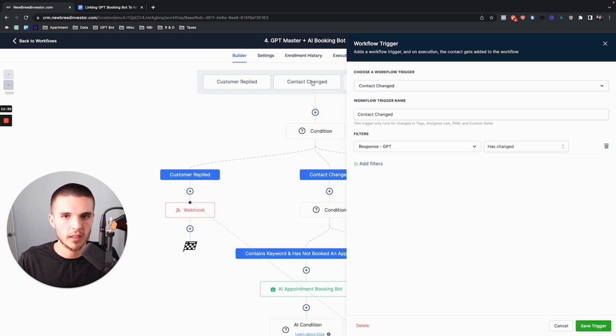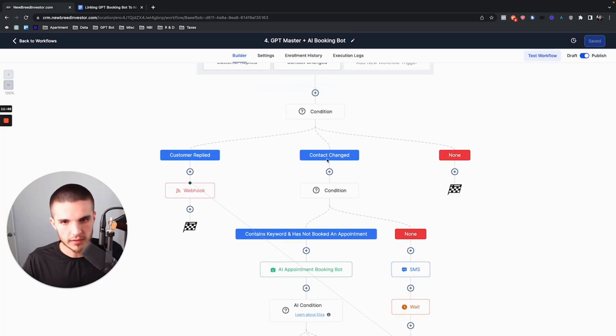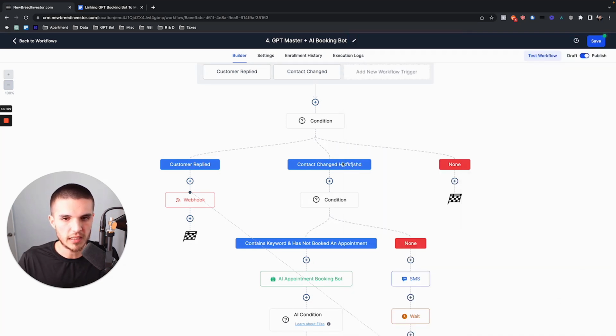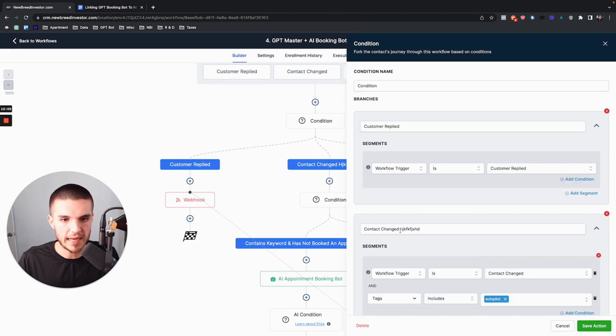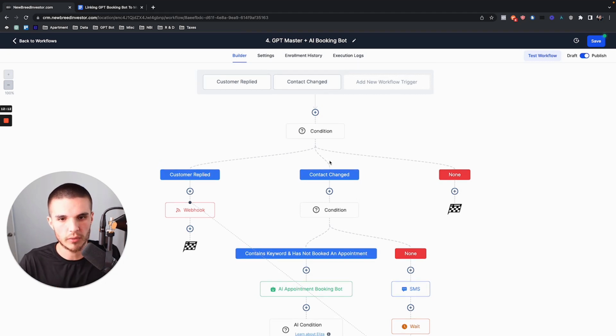way, right? So when the contact gets changed and the filter specifically response GPT has changed, then what happens is the contact obviously goes down this path, and I've named this properly so that we can clearly see where it's going, right? If I change this name here, you'll see that's how it's named. And so let's go down just straight through here. That way, once you understand how the system works, then you're going to see how you can literally make it your own. So